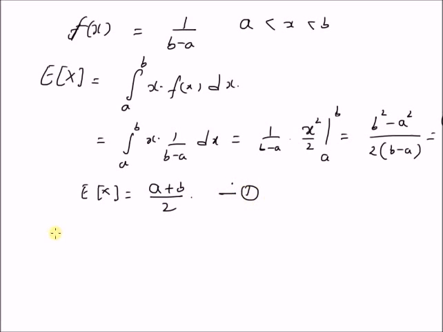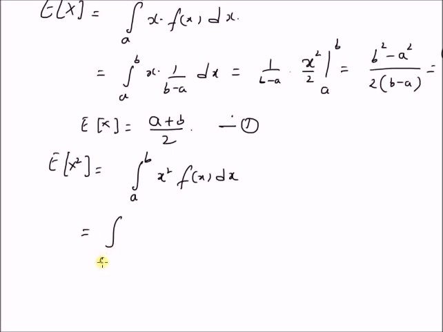Now we derive the second moment, expectation of x square, which is equal to integral a to b x square f of x dx, and this is equal to integral a to b x square multiplied by 1 by b minus a dx, which is equal to 1 by b minus a x cubed over 3, and the limits are a to b.